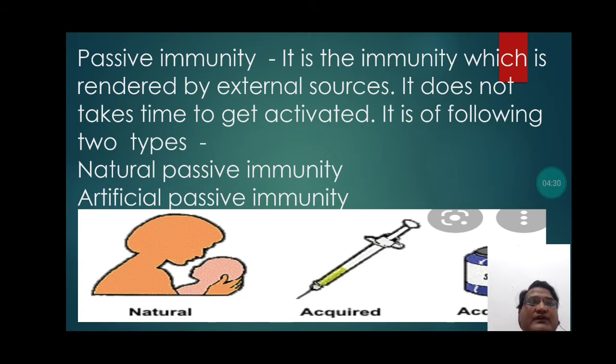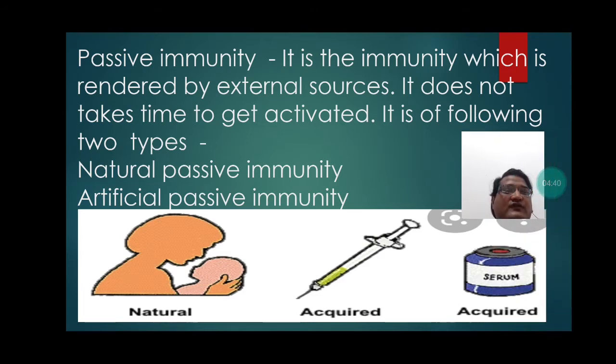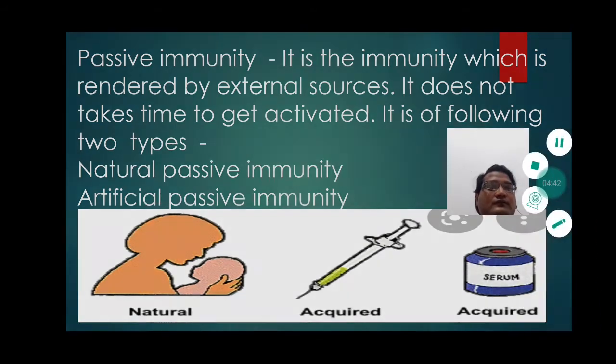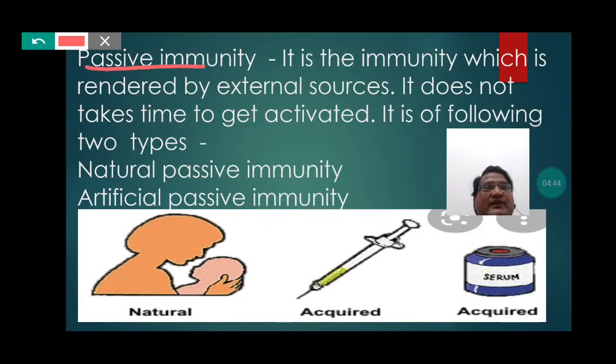It is of the following two types: natural passive immunity and artificial passive immunity. So students, passive immunity is actually the immunity, that is the disease fighting capability of the body, which is provided by the external sources.